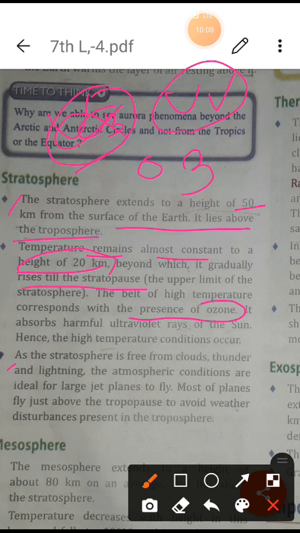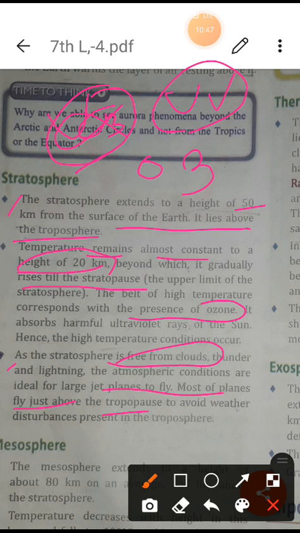Now one more thing about the stratosphere: it is free from clouds. I have explained to you that the troposphere is the first layer where all the clouds form. The clouds that we see are formed up to 15 kilometers only, not more than that. After 15 kilometers there is nothing in the sky, no clouds, it is very clear. That's why in the stratosphere layer all the jets and aeroplanes fly, after the troposphere only. So you can understand this.